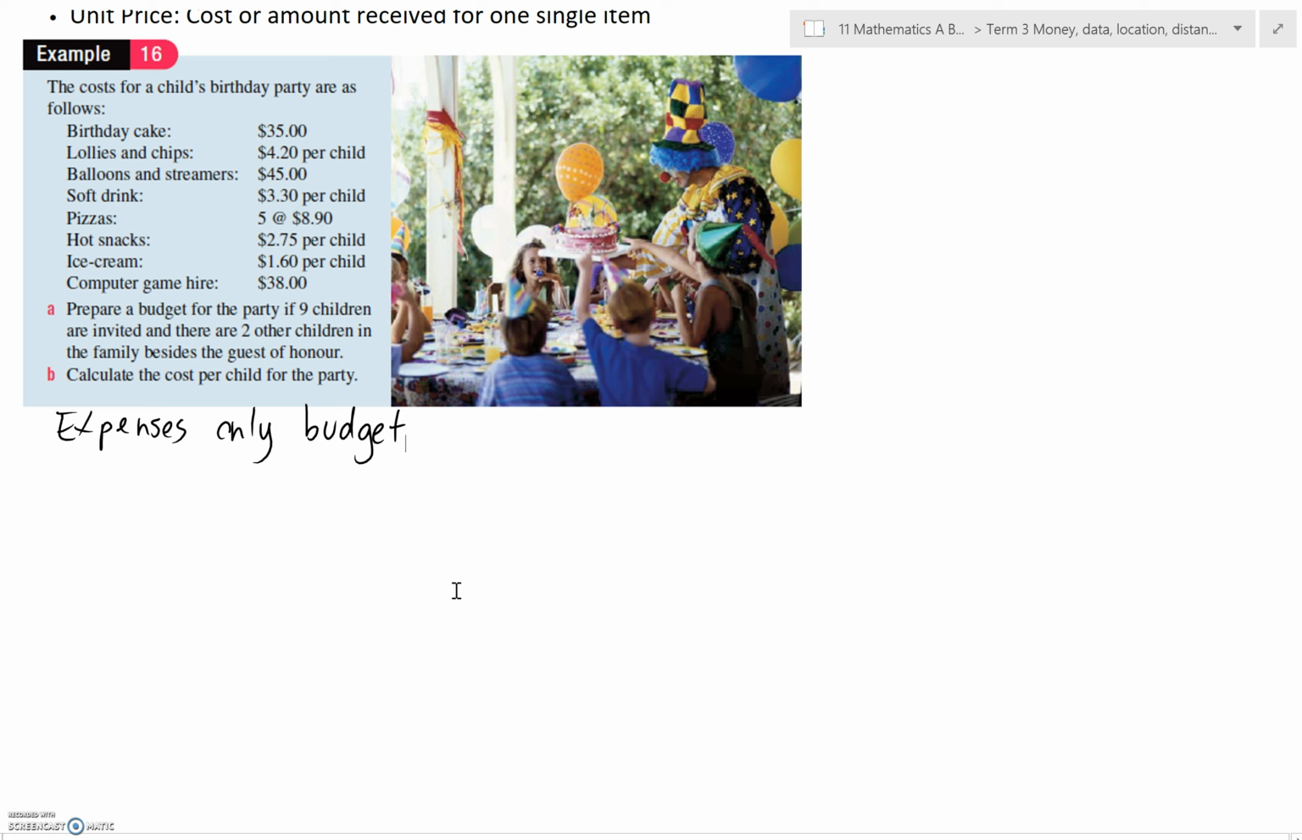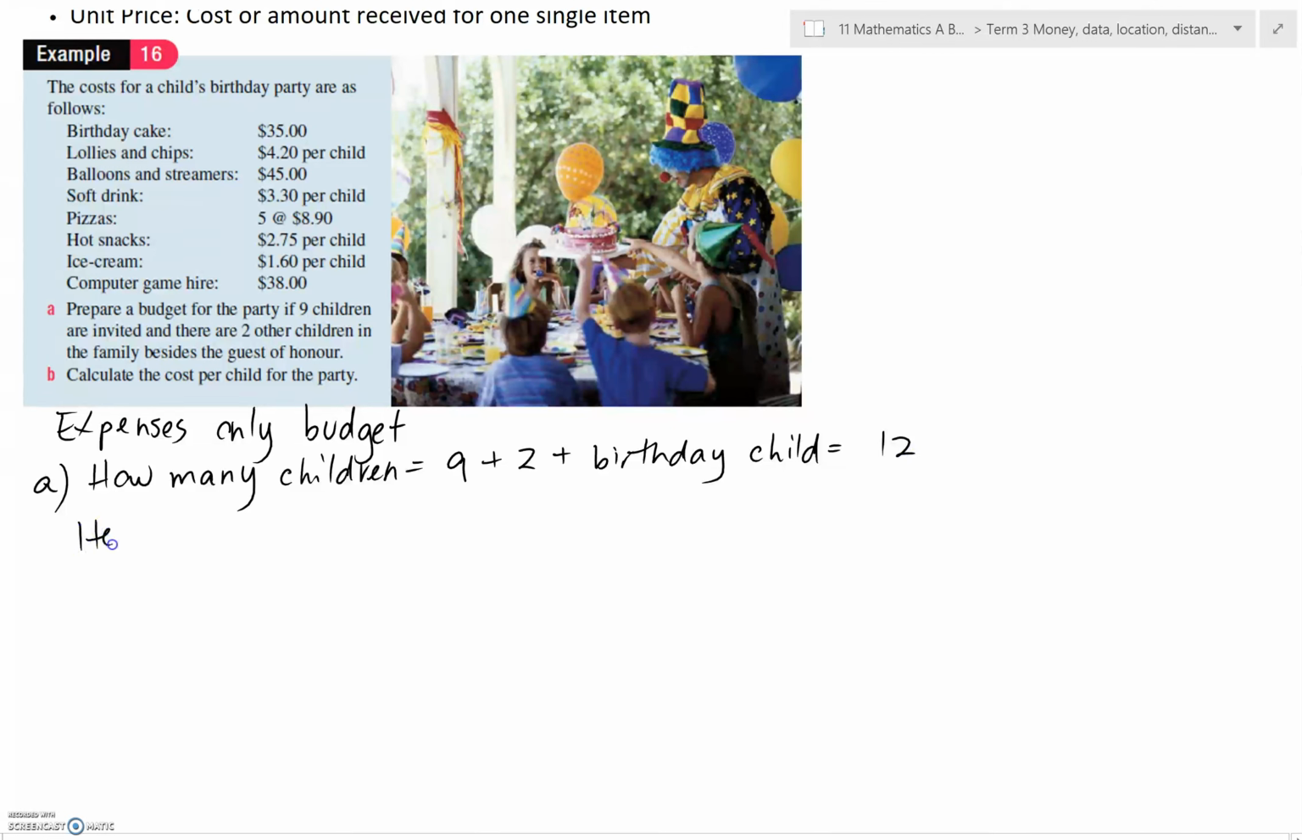Okay, so a really good way to set out any budget is to do it in table format. But before we even start that, we need to figure out how many people are coming to the party, because a lot of those costs are per child. So how many children are we catering for? It's going to be the 9 that were invited, plus the 2 family children, plus the birthday child. Of course, they need to be catered for as well. So in total, we've got 12 children that will be at the party. So I'm going to set it out in a table format, item on one side and the cost on the other side.